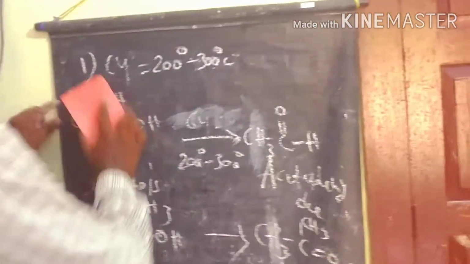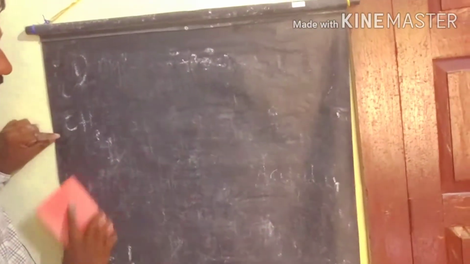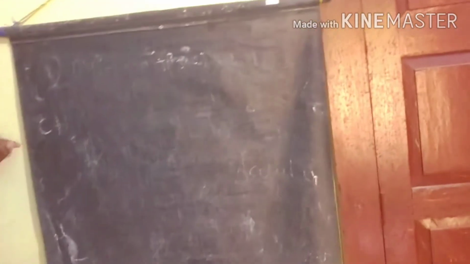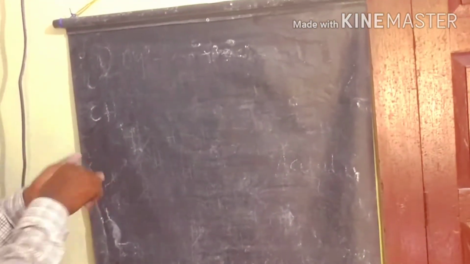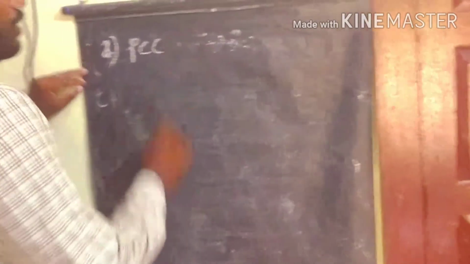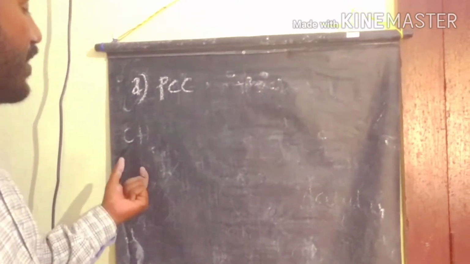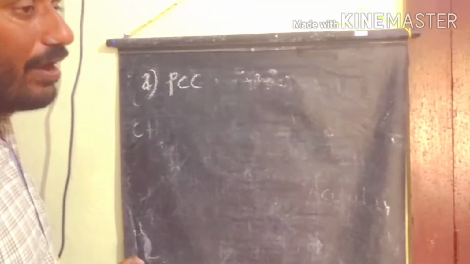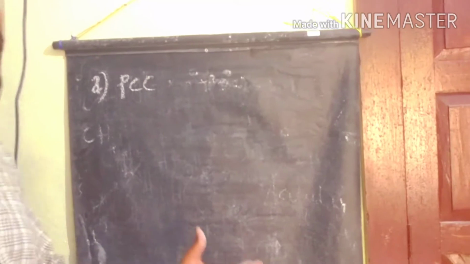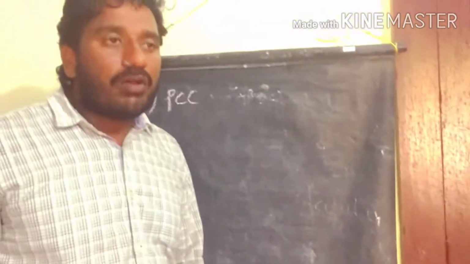So next we discuss the PCC reagent. This is also the same thing. The PCC reactions also give the same products as in the case of copper vapors. If you take alcohols, primary alcohols give aldehydes and secondary alcohols give ketones. So this way we prepare carbonyl compounds from alcohols.